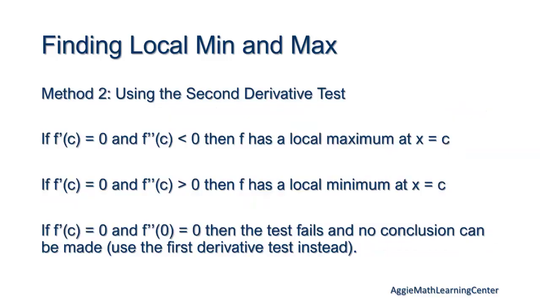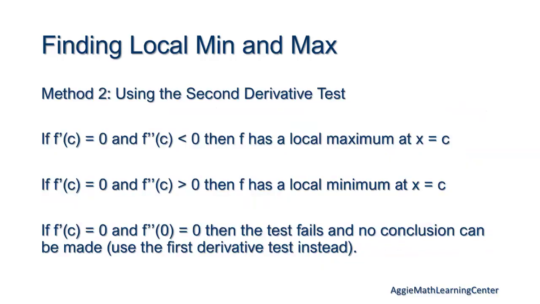Alright, cool. Finding local minimum and maximum. Method 2, this is my preferred method, just because it's less guessing and checking. We can do the method that was just described, but it's not exact. You can have a function that does a lot of tiny waves and then you're cooked. So I personally prefer this one.